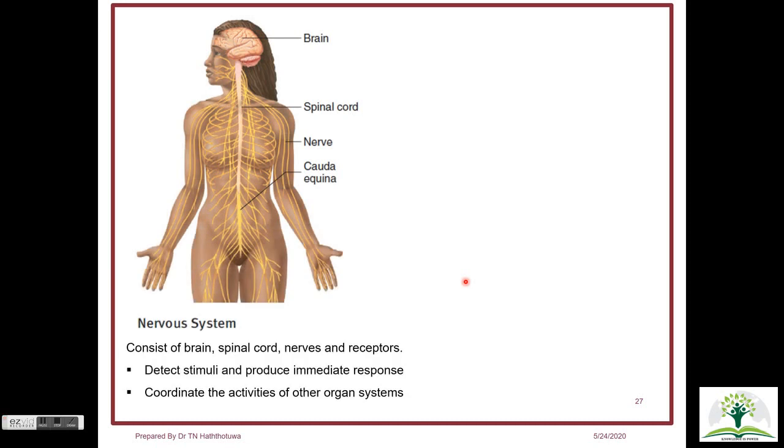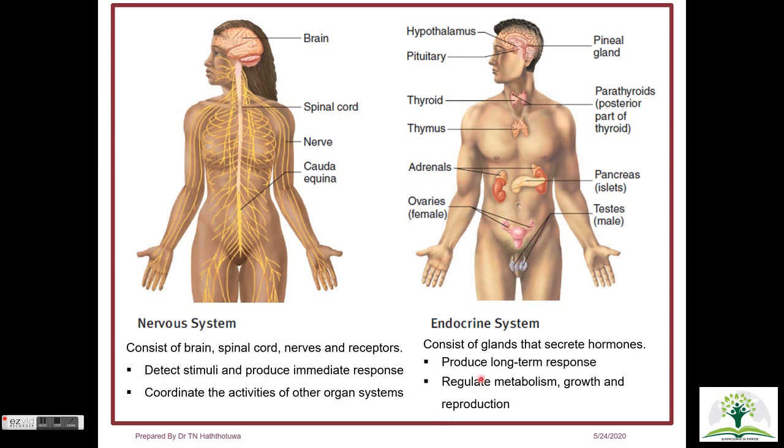The nervous system is one of the controlling systems in our body, which consists of brain, spinal cord, nerves and receptors. Receptors are there to detect internal and external stimuli that get delivered to the brain, which then produces an immediate response. Whereas in the endocrine system, the responses are slow and long term, and these are mediated through hormones secreted by the different glands. And hormones also take part in regulating the rate of metabolism, growth rate and reproduction.